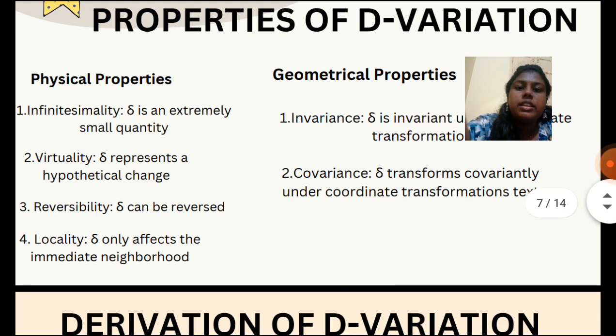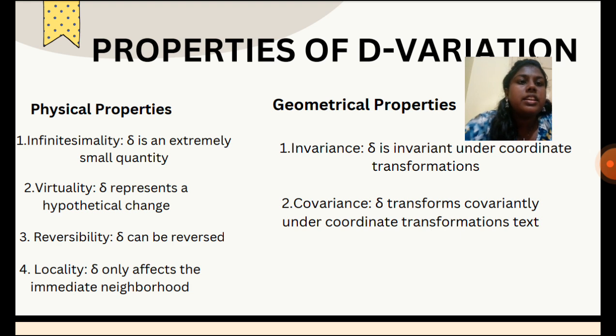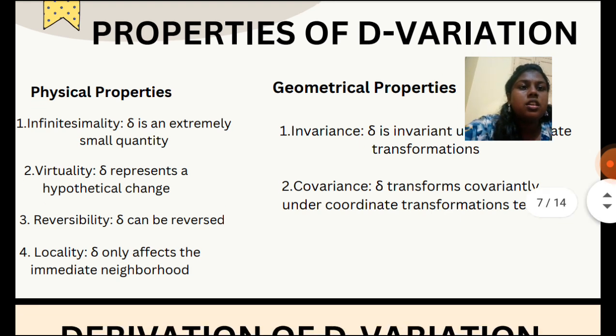And locality, delta only affects the immediate neighborhood. Another property is the geometrical property. It is divided into two, that is invariance and covariance. So delta is invariant under coordinate transformation, and delta transforms covariantly under coordinate transformations.